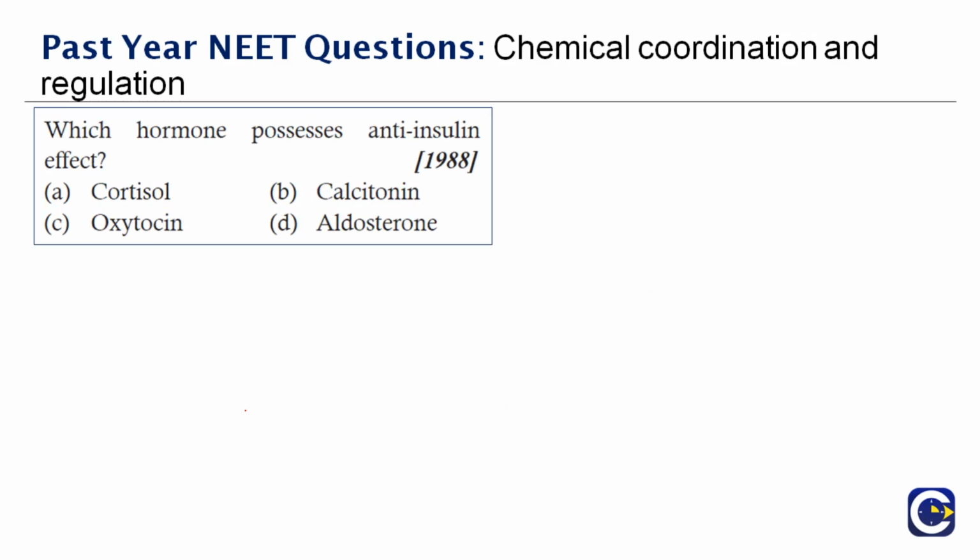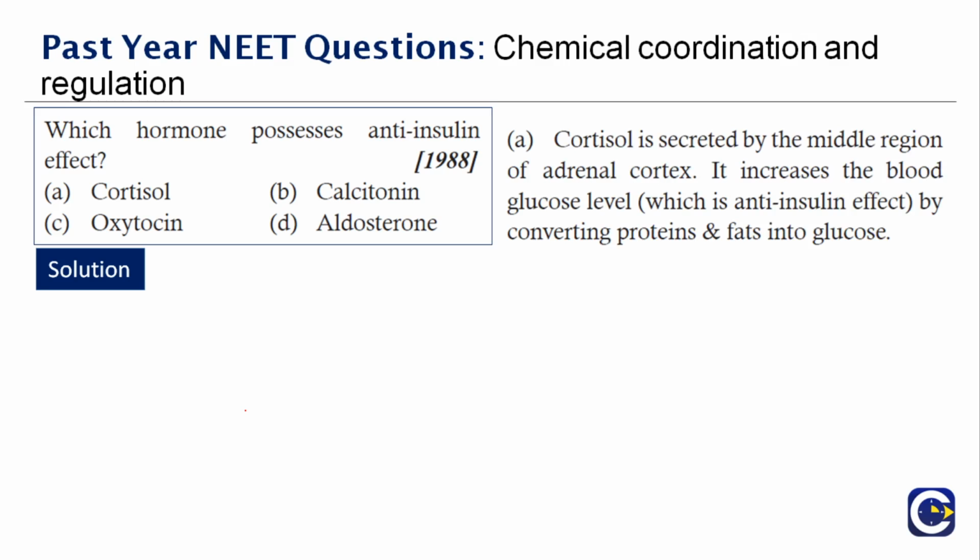Next question here. Which hormone possesses the anti-insulin effect? Very easy question. They are asking about the anti-insulin effect. What do you think will be the answer here? Cortisol is secreted by the middle region of the adrenal cortex. It increases the blood glucose level, which is an anti-insulin effect, by converting the proteins and fats into glucose. Therefore the right answer is option A.